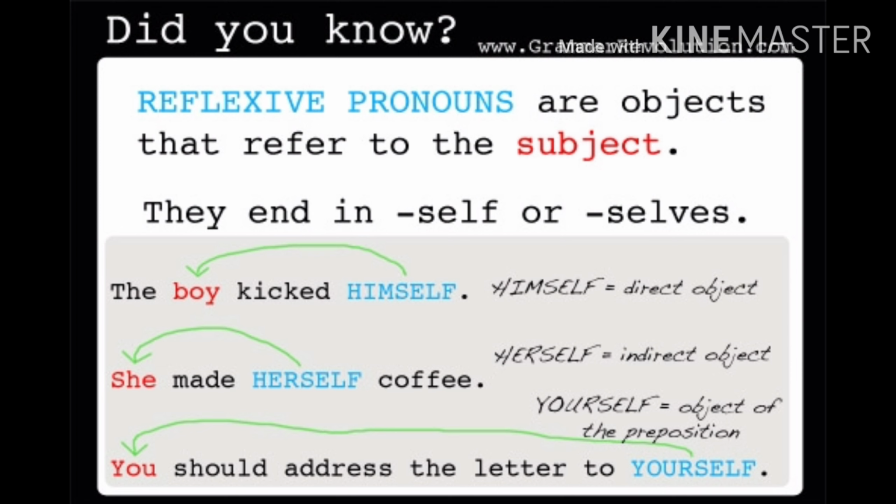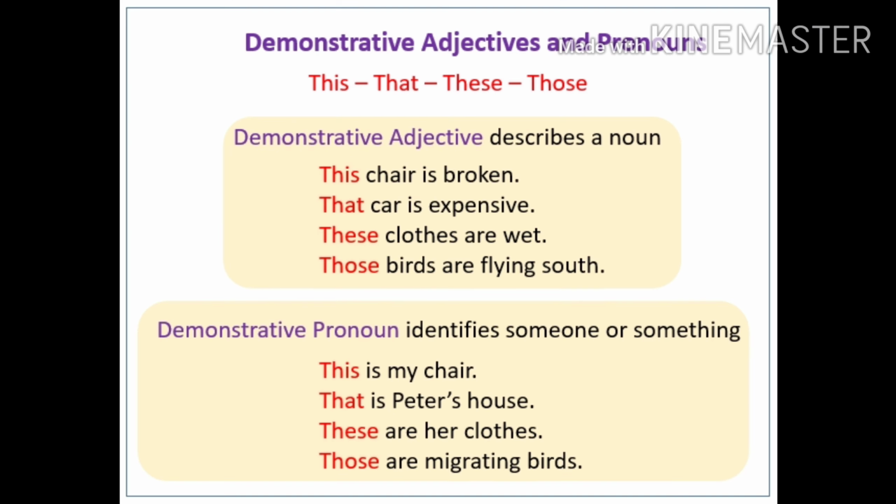She made herself coffee. You should address the letter to yourself. Here, himself, herself, and yourself, they all are examples of reflexive pronouns. They are used for subject only. Boy, himself. She, herself. You, yourself. So they are same as subject.